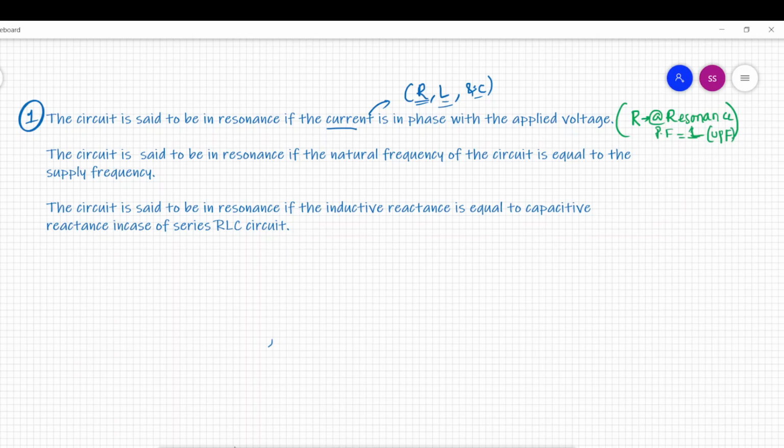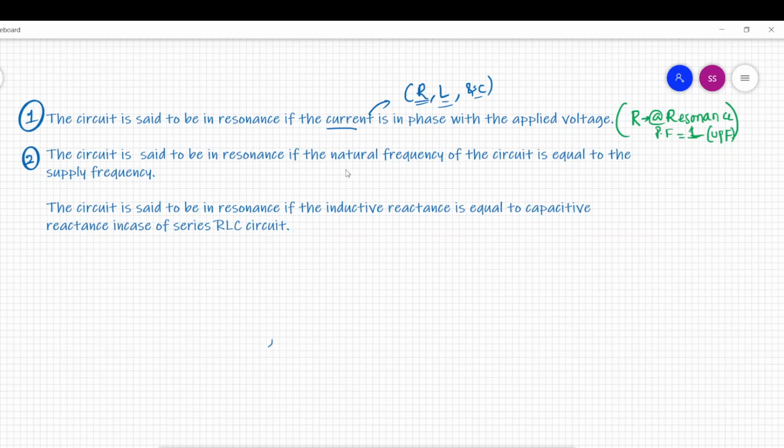The second definition of resonance is given in physics. The circuit is said to be in resonance if the natural frequency of the circuit is equal to the supply frequency. One example is when soldiers are marching on a bridge: if their marching frequency equals the bridge's natural frequency, the bridge may collapse. That was the example we were given in physics.